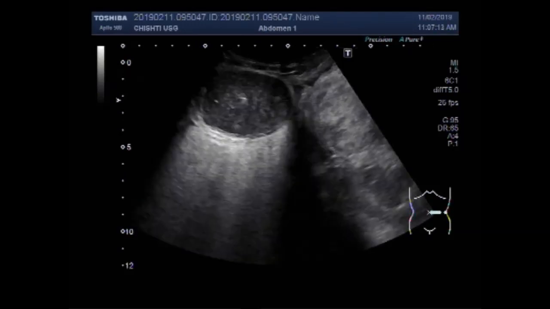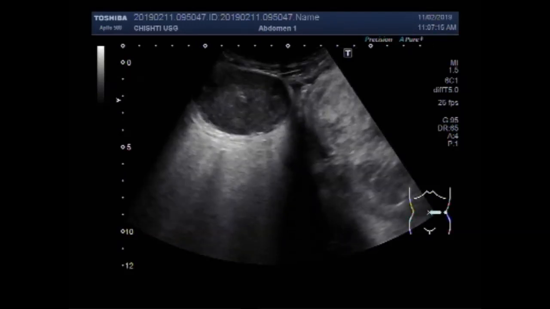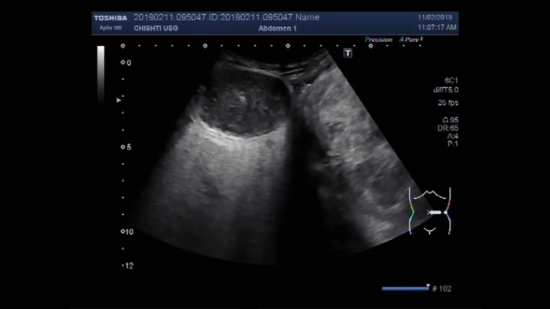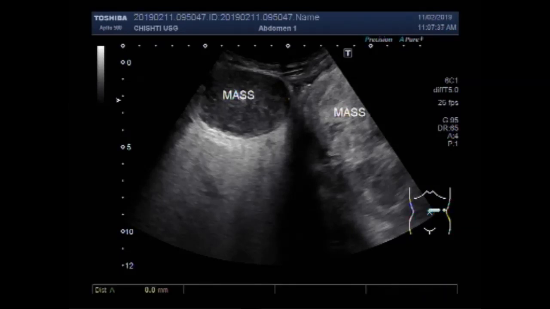Now you can see the suprarenal gland mass. This is the adrenal mass, and this is the left renal mass. Adrenal tumors are cancerous or non-cancerous growths on the adrenal glands.